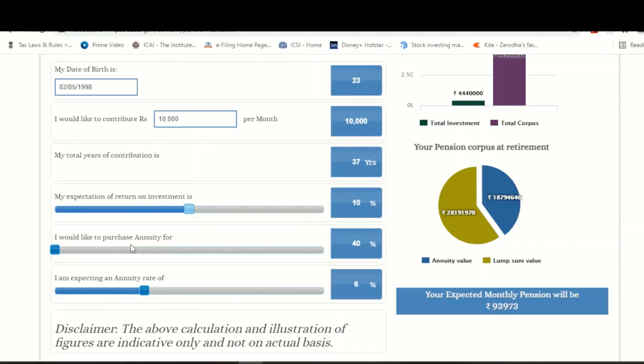However, you can still choose to withdraw 0% of your investment and convert the entire 100% of your value into annuity. But that is not advisable because of the income tax benefit that is available, which I'll be talking about in a while. So let us say I will purchase annuity for 40%, and the expected rate of return on annuity is 6%. This is a very conservative percentage, so let us keep it as it is.